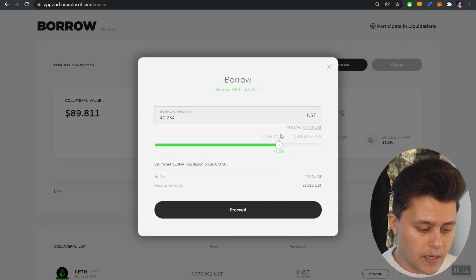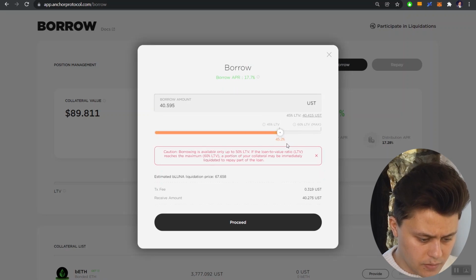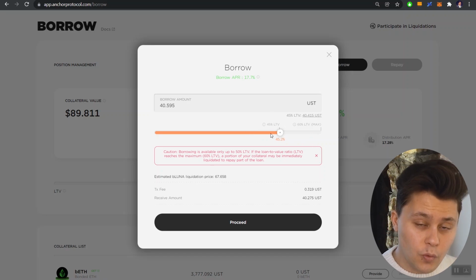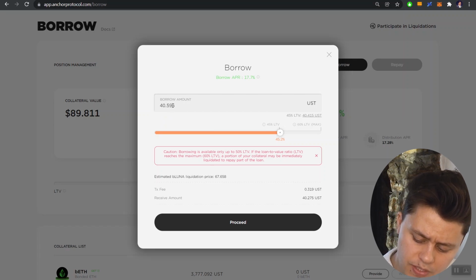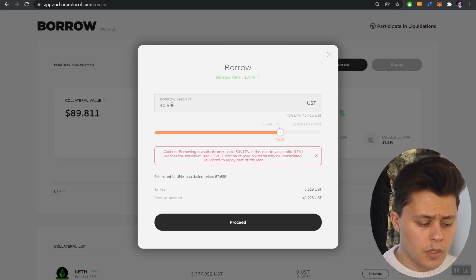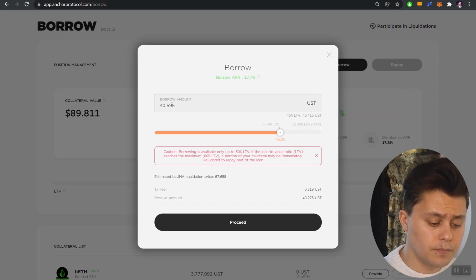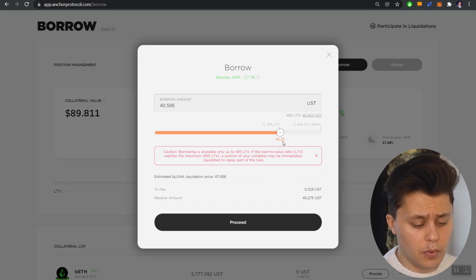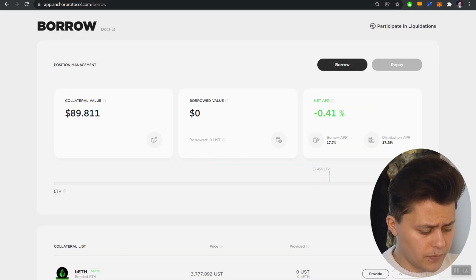So let's say that we are at 75% here. It's a little hard to get there, but we can see the 45% would represent about 40 USD borrowed, right? I'm just going to put this down on my notepad here. So I'm providing about $90 in collateral, and the recommendation here is for me to borrow about 45% against it. So I would borrow about 40 USD against it.